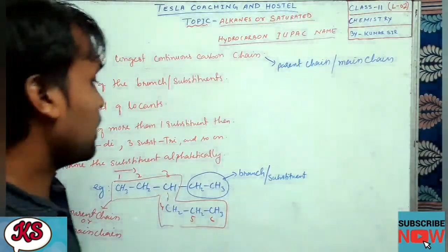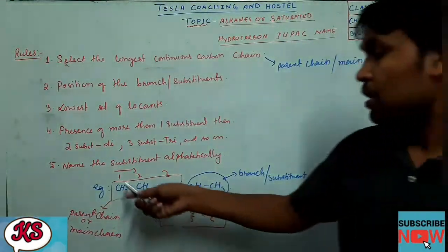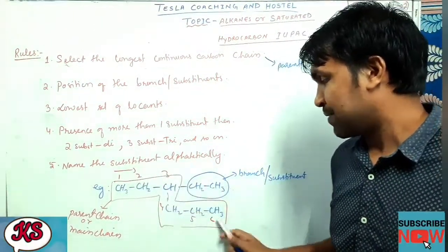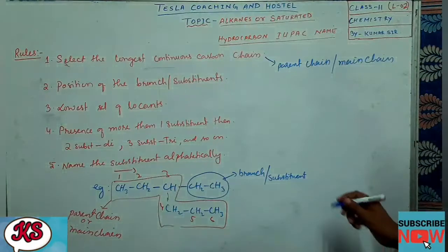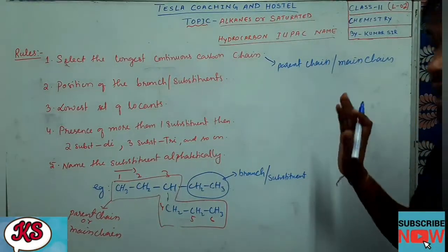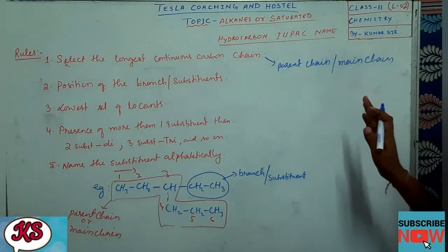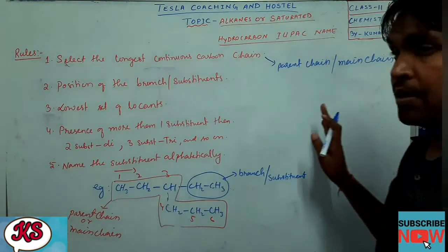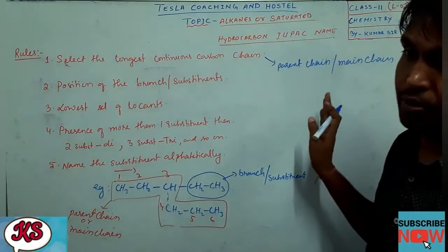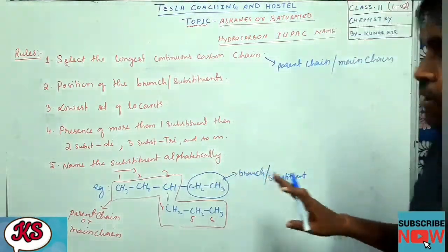So now coming to the naming. Okay dear students, what is the total number of carbon in the main chain? 1, 2, 3, 4, 5, 6 carbon in the main chain. In the last lecture I taught you this. If you have not watched it, if you are new to the channel, please go to my channel Kumar Sir and type class 11 topic nomenclature introduction, and you will get it there. Go through that video first and then you can watch this.